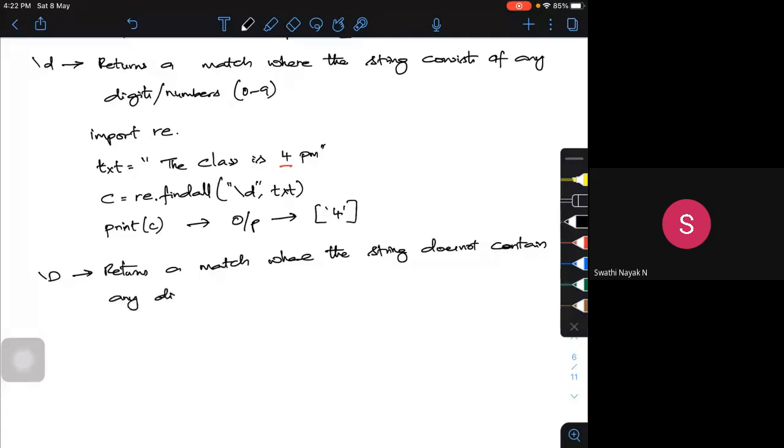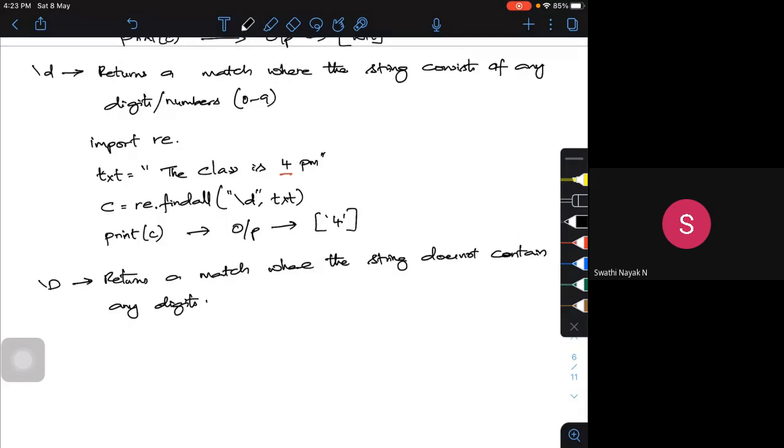If I want to search for any letters, this will do it. If I don't want to search for any digits, it will return only the non-digit strings. If I underline the part that is not a digit, it's going to give "THE class is PM". So it will exclude 4.